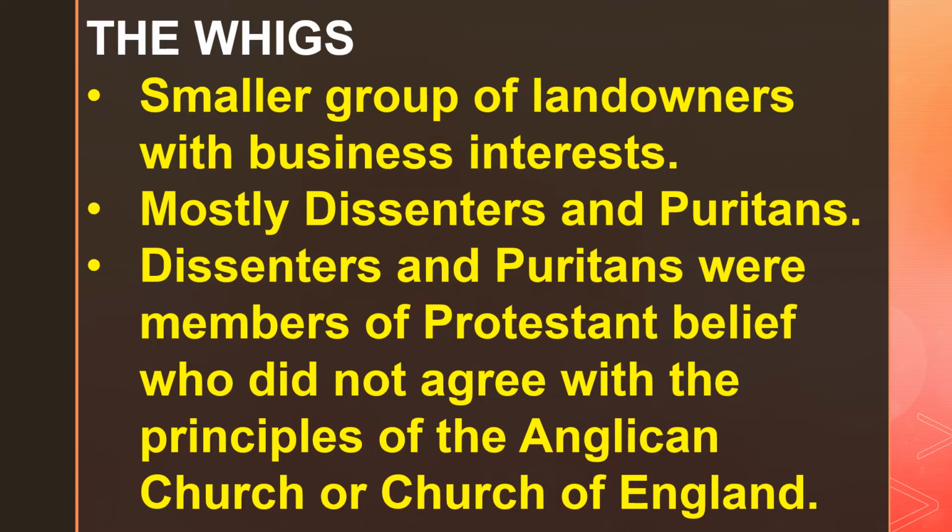Who are the dissenters? The dissenters were members who were Protestant in belief, but they did not agree with the principles of the Anglican Church or the Church of England. Puritans were very strict Protestants. So both dissenters and Puritans are Protestants, but there are slight differences between them. The common link between them is that both these groups did not conform to the principles of the Anglican Church or the Church of England.